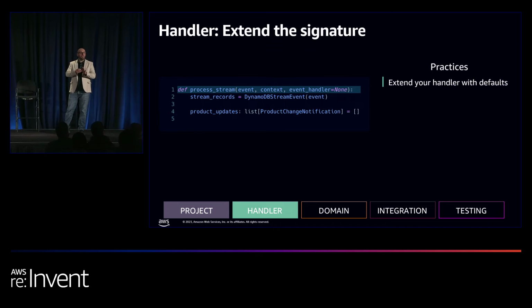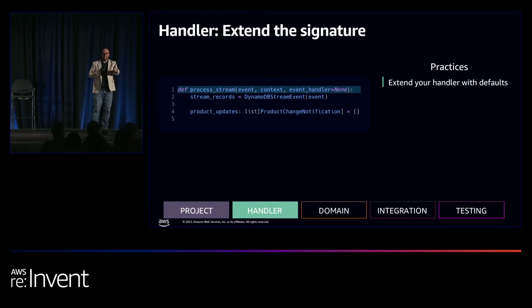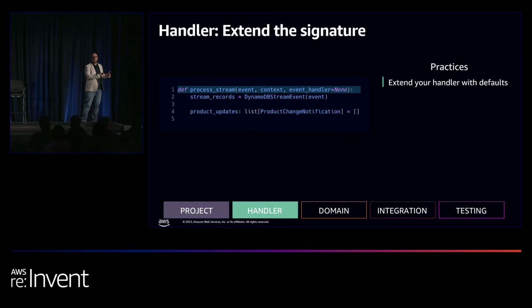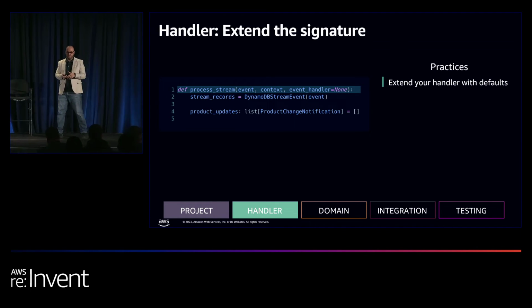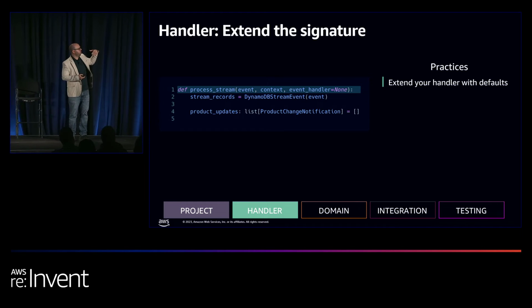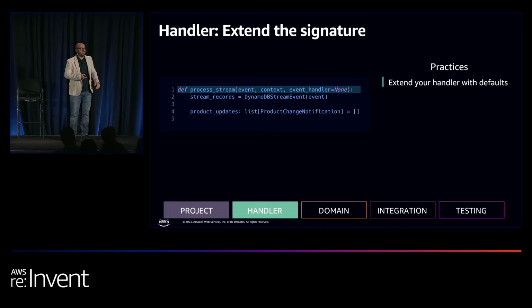But we're going to have to do things very differently now from what Ran did. One thing that not many people actually know you can do: a Lambda function is just a function that the Lambda service will call and say, here's the event, here's the Lambda context. That's it. That's your Lambda function. Everything else, you can extend this function to add defaults, to have dependencies, to have everything you want. And this is what's going to make your test much, much easier. Everything else is the same. We take the event coming from DynamoDB, we use Powertools to validate everything, and then we're going to use our domain to come up with product changes as it happens.